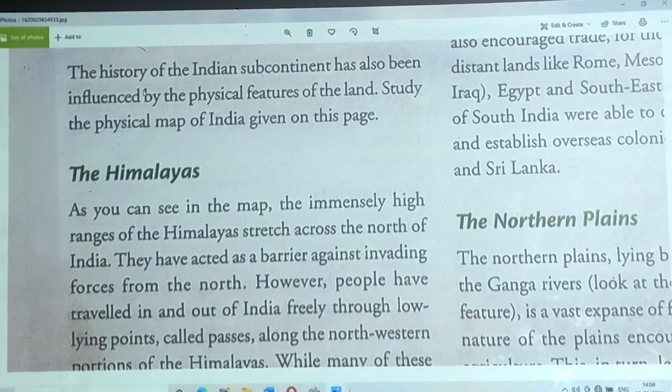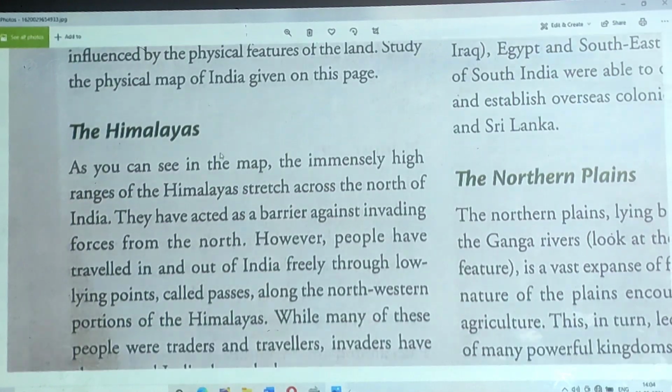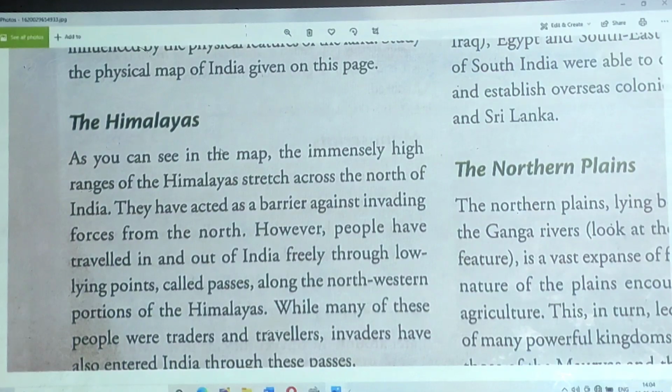Before discussing all these things, let's discuss the first physical feature, the Himalayas, and its impact on history. The Himalayas, as you know, is a large range of mountains, and it stretches across the northern part of our country.